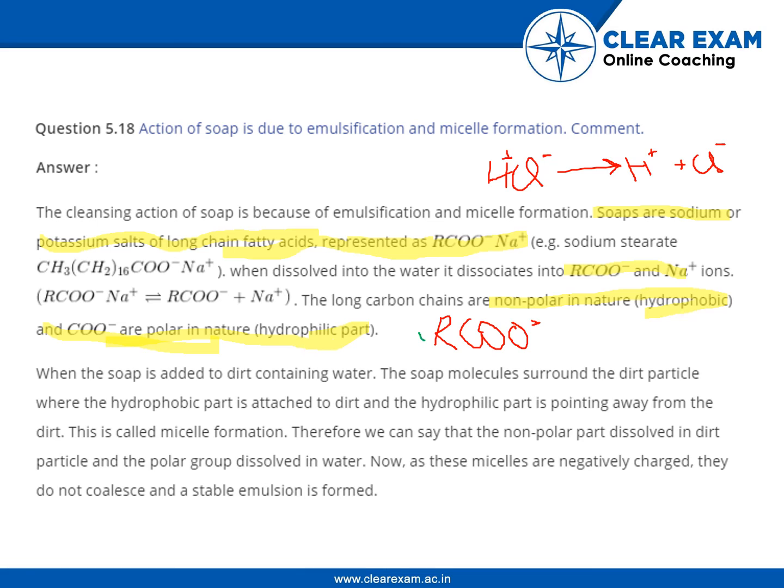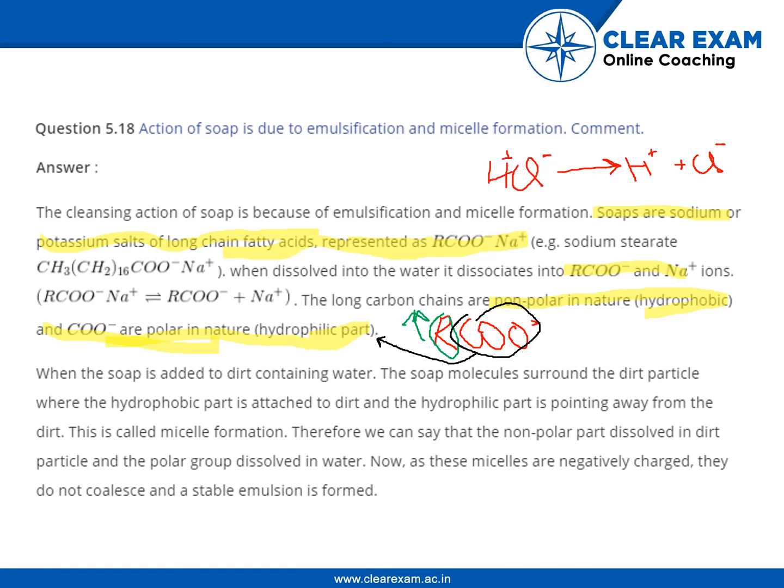R term is this long carbon chain, which is non-polar in nature and is hydrophobic, and I will highlight this COO minus with the black pen. Okay, so COO minus is hydrophilic in nature, it loves the water, and it is polar in nature. As you can see, it has a minus charge.